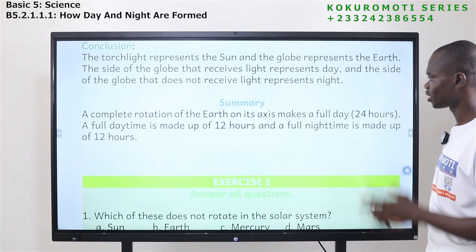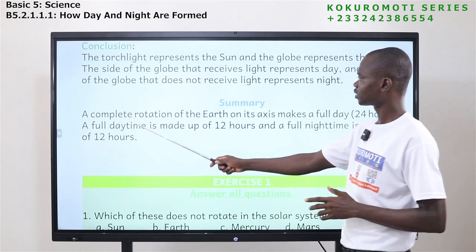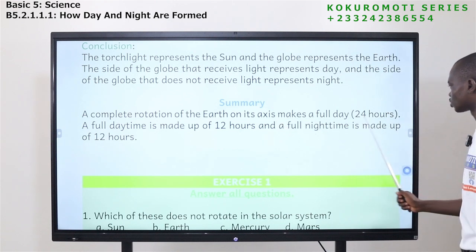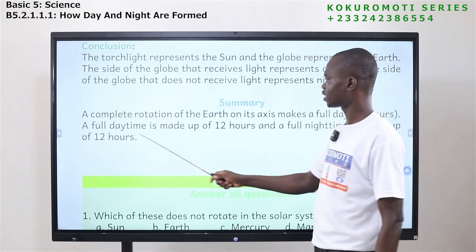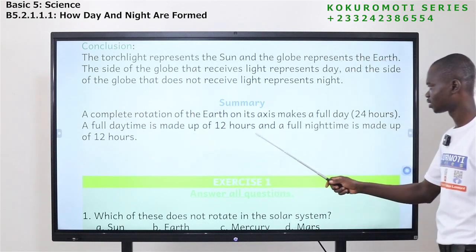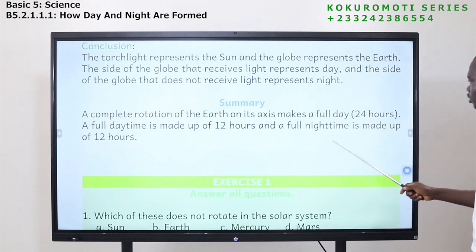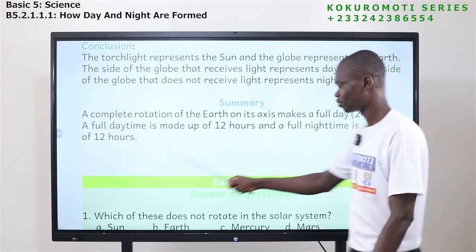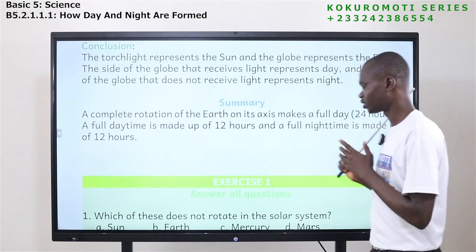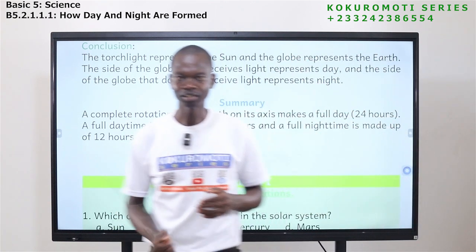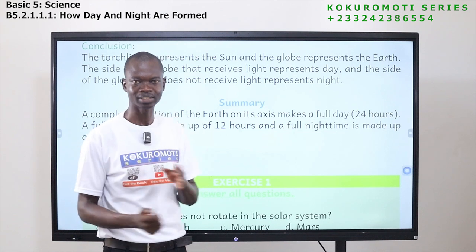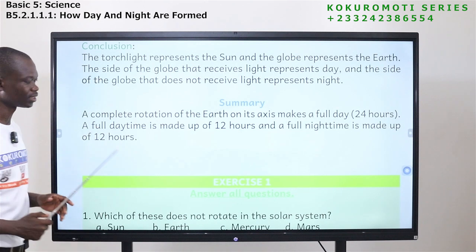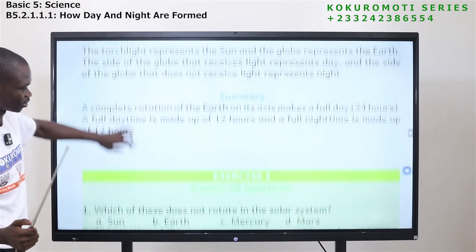So in summary, today we have learned that a complete rotation of the Earth on its axis makes a full day. That is 24 hours. A full day is made up of 12 hours of daytime and 12 hours of nighttime. So daytime 12 hours, nighttime 12 hours, making a full day. And that is one completion of what? The Earth rotating around the axis. Okay, so this is what we have learned today. Let's look at the exercises.